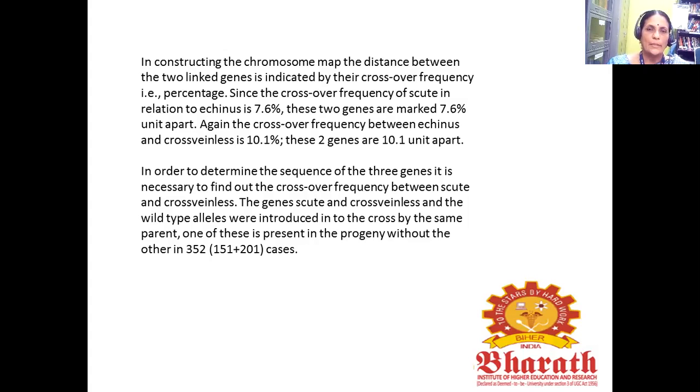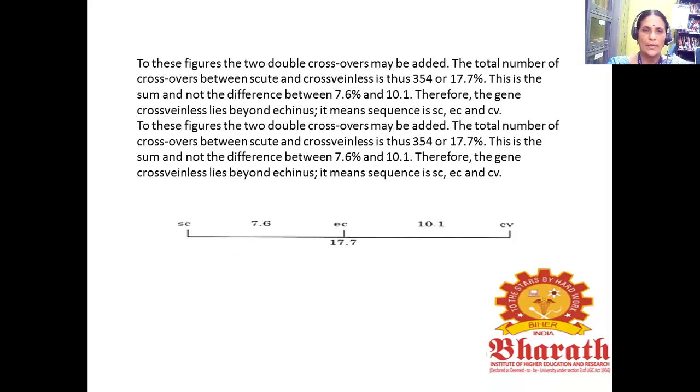So in order to determine the sequence of the 3 genes, it is necessary to find out the crossover frequency between the genes. The wild type alleles were introduced into the cross by the same parent. One of these present in the progeny without the other is 352 in the cases. So the figure represents the double crossovers, and the two doubles may be added.